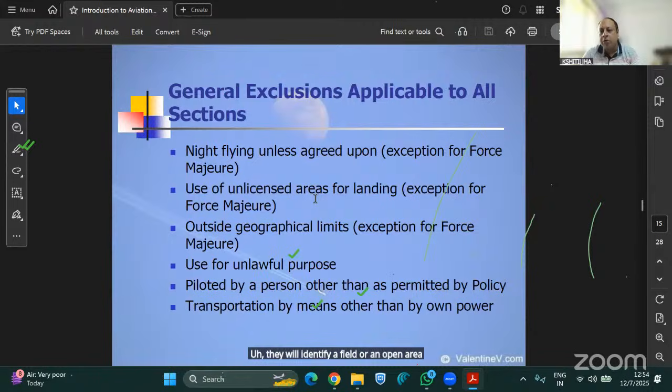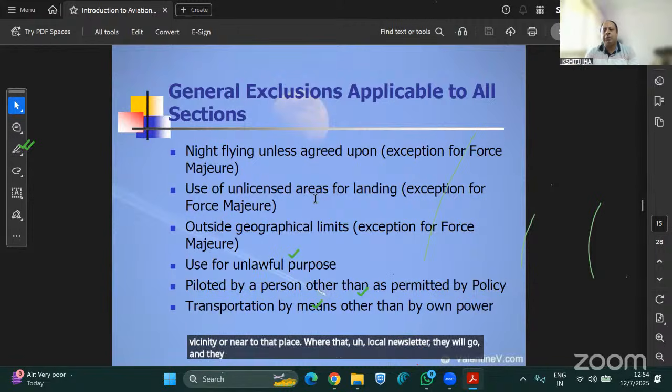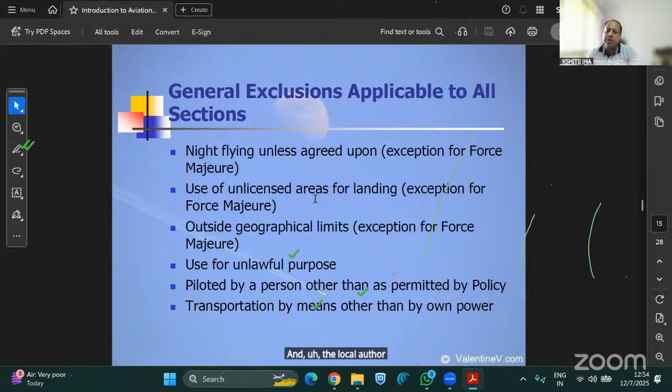Normally it's a school ground or a college ground in that village vicinity or near that place, where the local administrators will go and discuss with the farmer or the owner of the land, and the local authorities will come into the picture and prepare the ground for landing. That unlicensed landing is also covered under Avro 23 of the Avro 1C clause, which covers this unlicensed ground handling ability clause. So we are covering them as well.